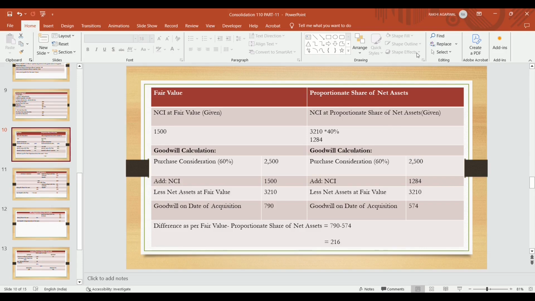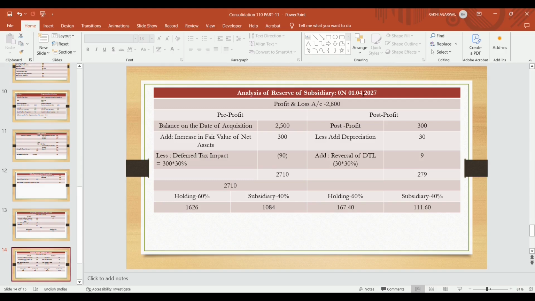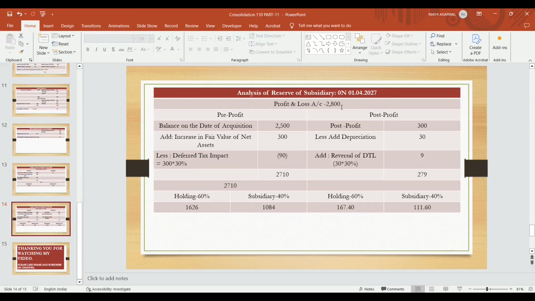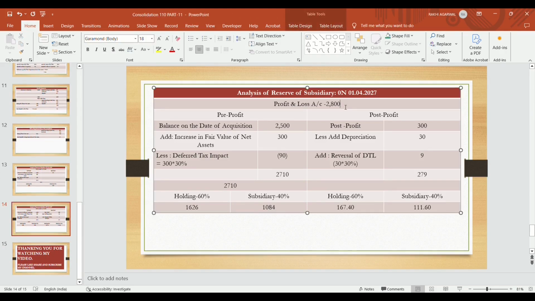By using business combination, the goodwill at the time of acquisition becomes 790. Analyzing the reserve after acquisition, that is profit after acquisition, after 1 year it becomes 2800. Out of that, pre-profits is 2500 and post-profit becomes 300. What effect is given in the post-profit? The effect of depreciation, because the fair value of net asset is increased by 300. How much will we give as the effect of depreciation? The useful life is 10. We reduce the value of depreciation by 30. 300 minus 30 becomes 270.